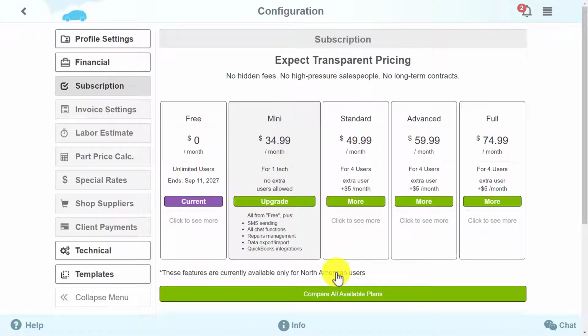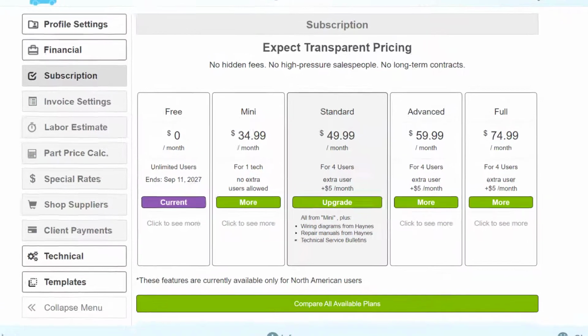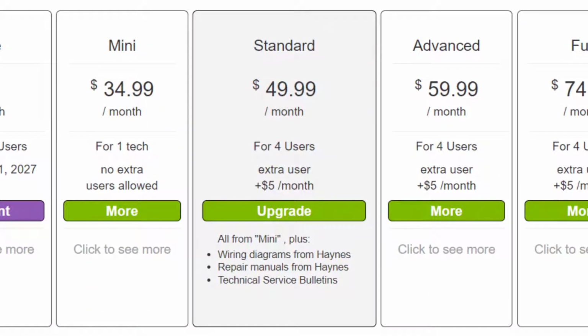The third subscription type is called Standard. It costs $49.99 a month and, unlike the mini subscription, is intended for 4 users. It also allows to add an additional user for $5 a month. The Standard subscription includes all previous features plus the following: wiring diagram from Haynes, repair manuals from Haynes, technical service bulletins.